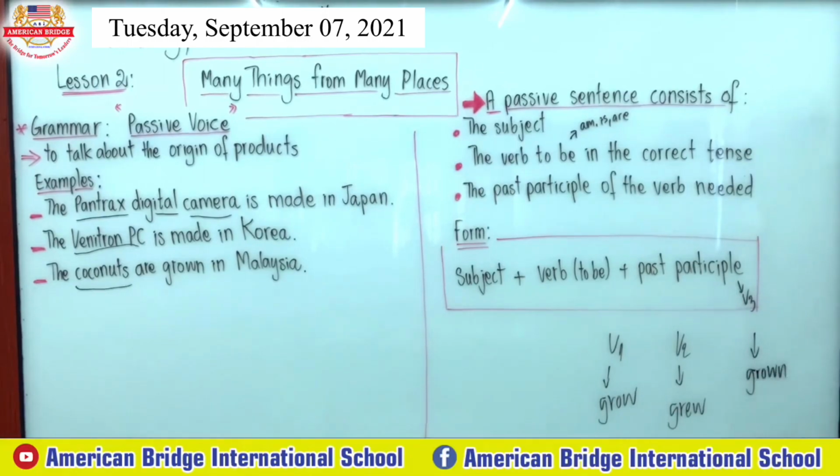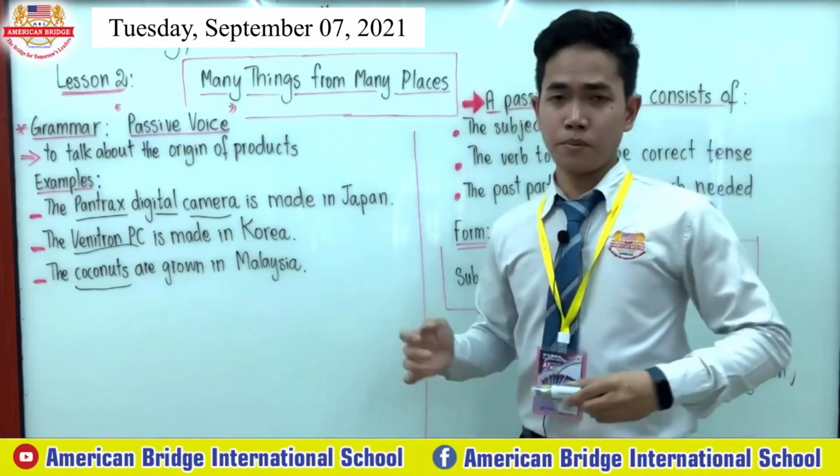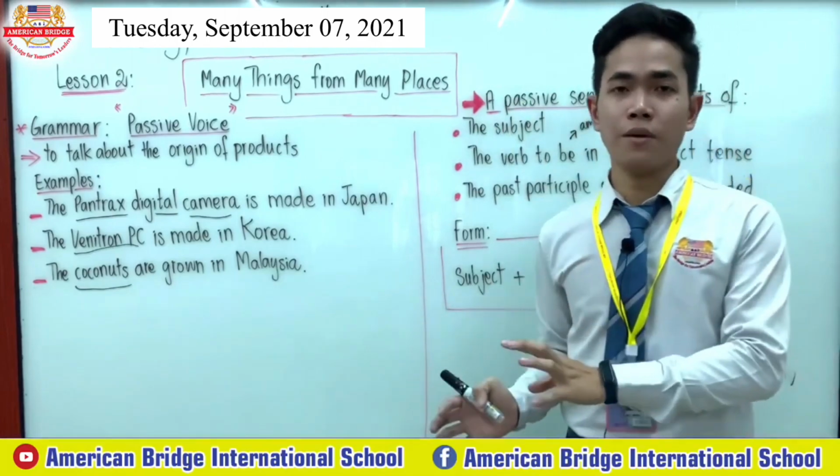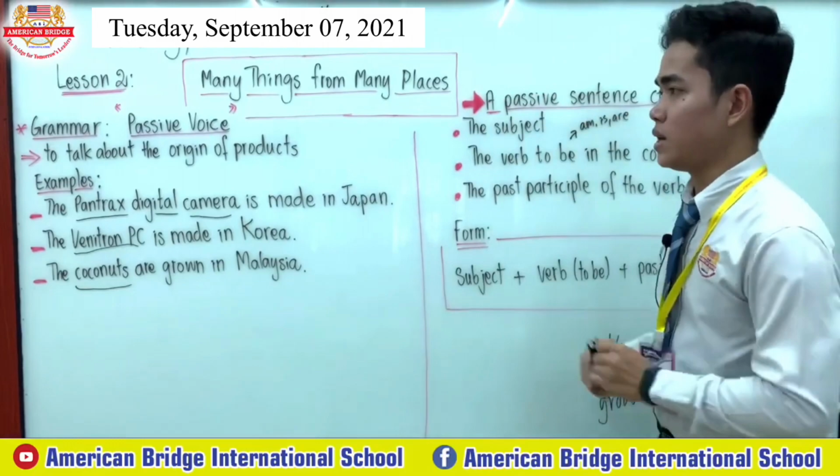Please do remember, in our passive sentence, we need to use verb 3, or the past participle, which is the formal name, right? So this is the form of the passive. I believe you can catch up with what I am talking about in our grammar session today.